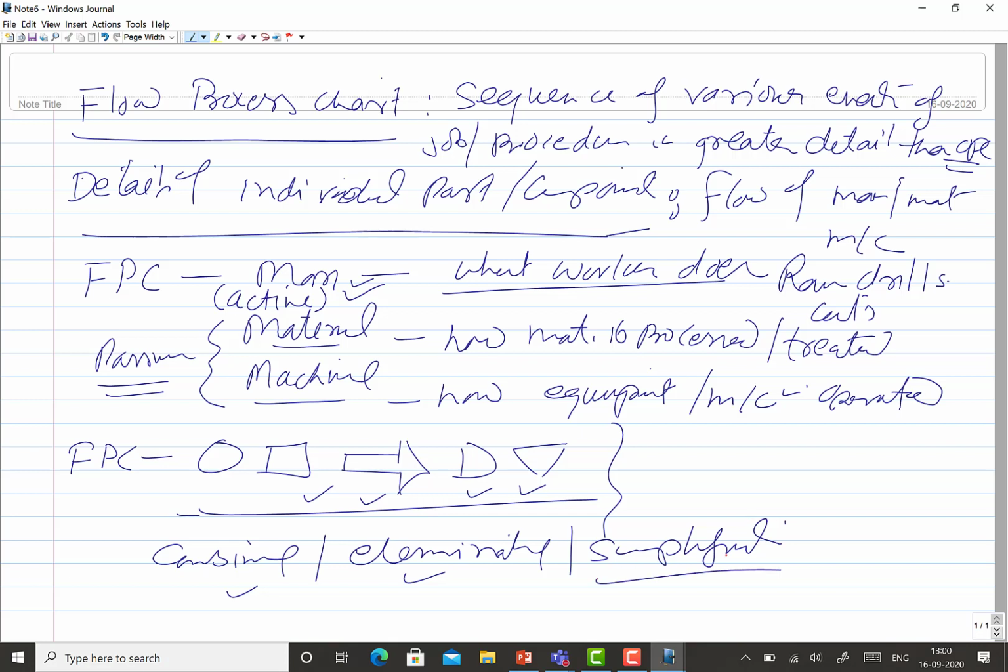These can be done only if we have greater clarity with regard to the different steps and events being done to do a particular job.